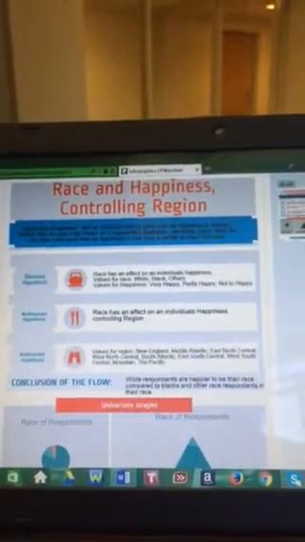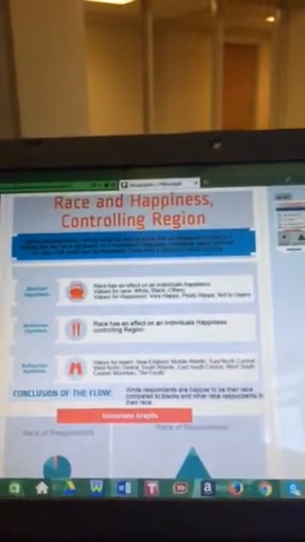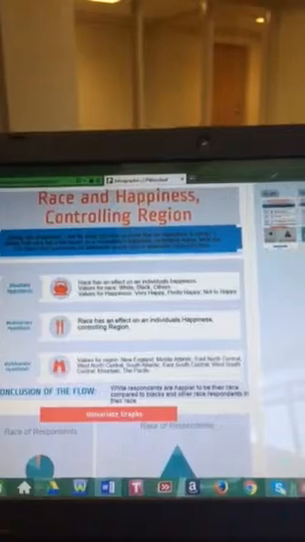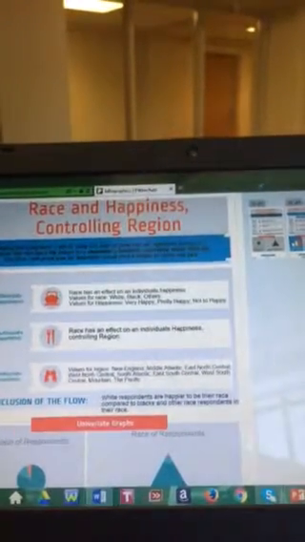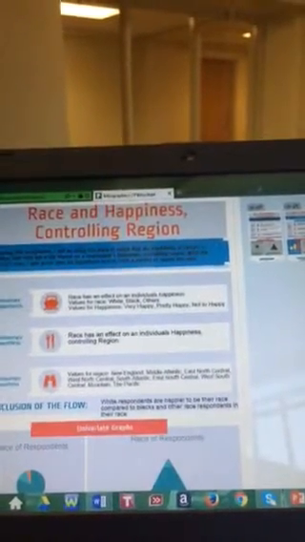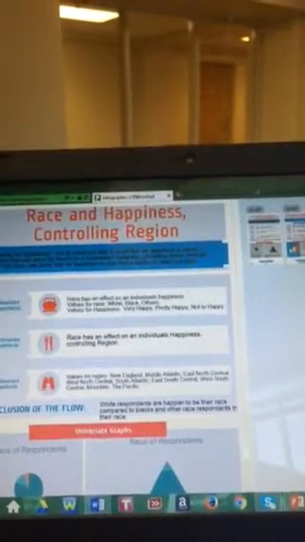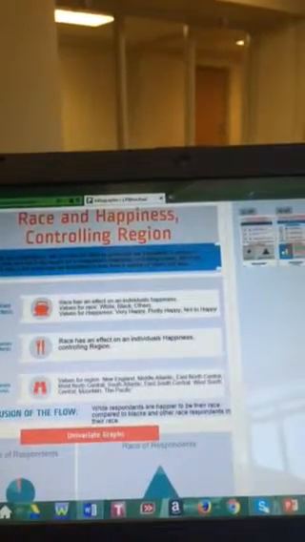For my bivariate hypothesis, I stated race has an effect on an individual's happiness. My independent variable was race, and my dependent variable was happiness. For race, the values included white, black, and others. For my dependent variable, which is happiness, the values included very happy, pretty happy, and not too happy.